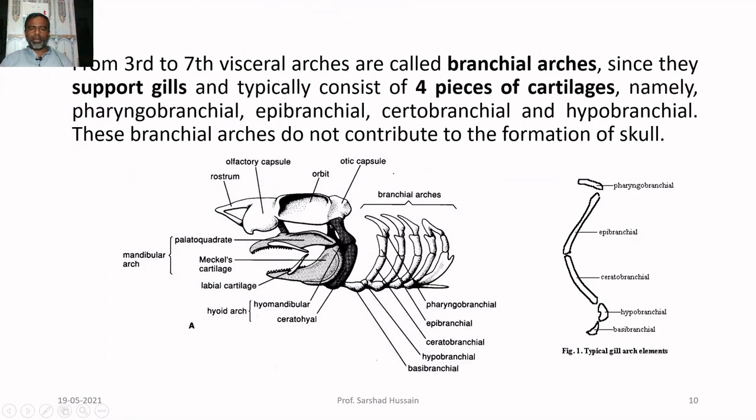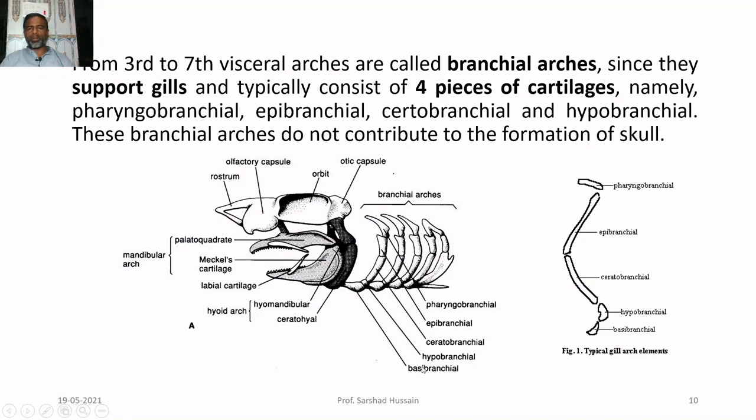From 3rd to 7th, we have discussed up to this, the first one, then the second, hyoid, and then the 3rd to 7th arches are together called branchial arches. They are formed of 4 pieces of cartilage: the pharyngobranchial piece, the epibranchial, then the ceratobranchial, then the hypobranchial. You can see all these 4, and the basibranchial, the lowermost portion, is considered along with the hypobranchial.